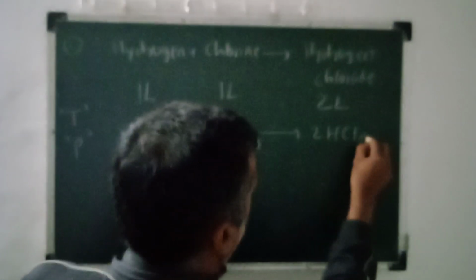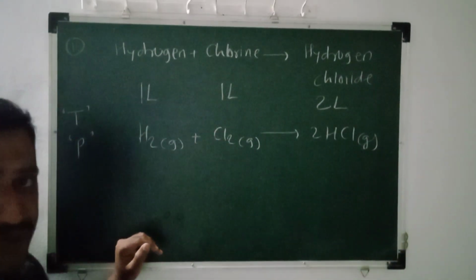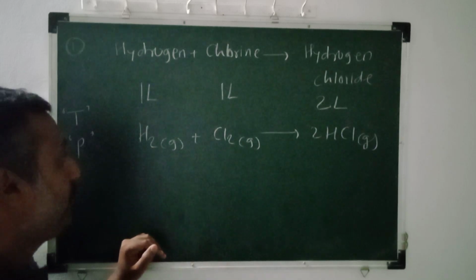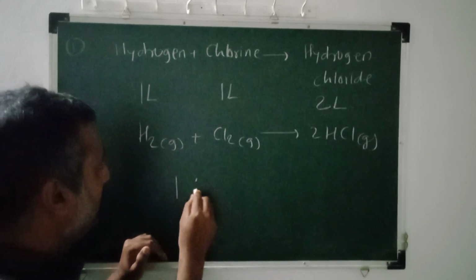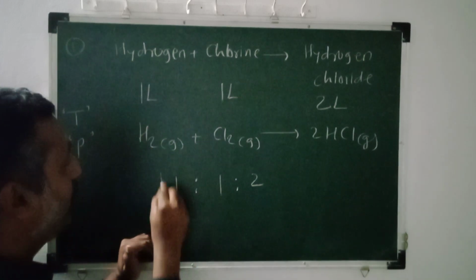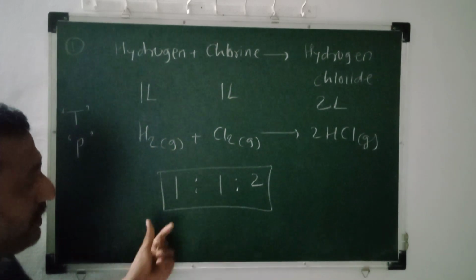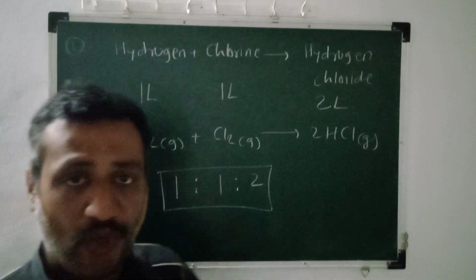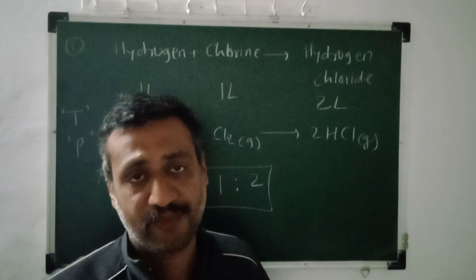The chemical equation we know, H2 plus Cl2 forms 2HCl. So what we are noticing, the ratio of volumes of gases, hydrogen 1, chlorine 1 and HCl 2, is 1:1:2. So we are getting a simple whole number ratio of the volumes of the reactants and products.